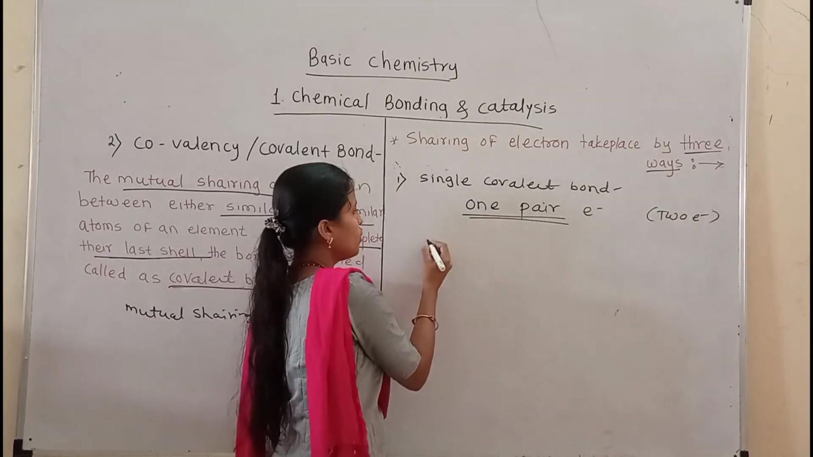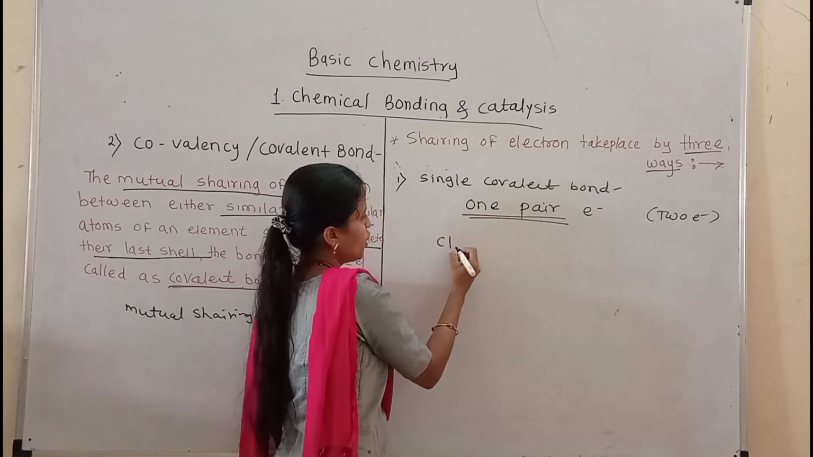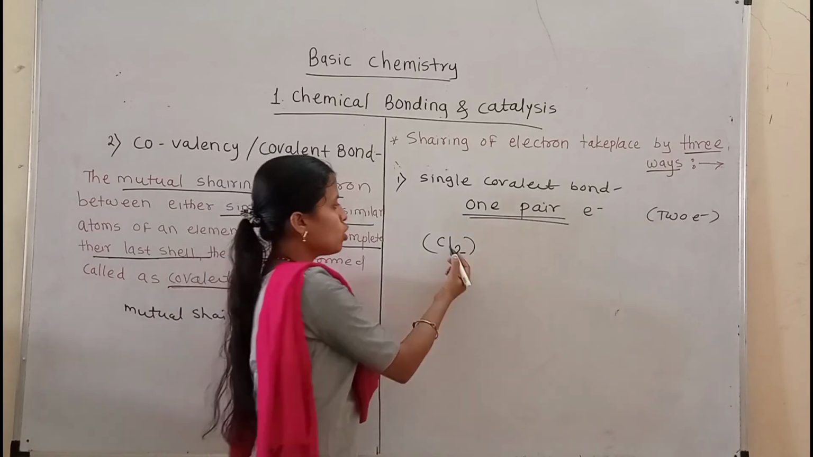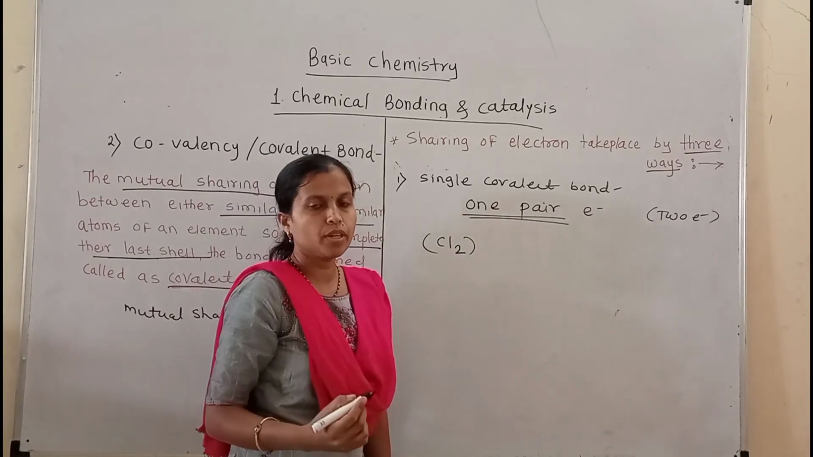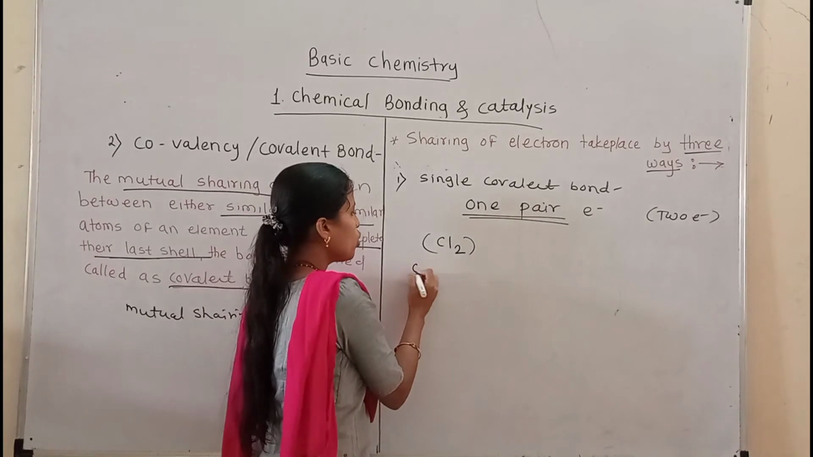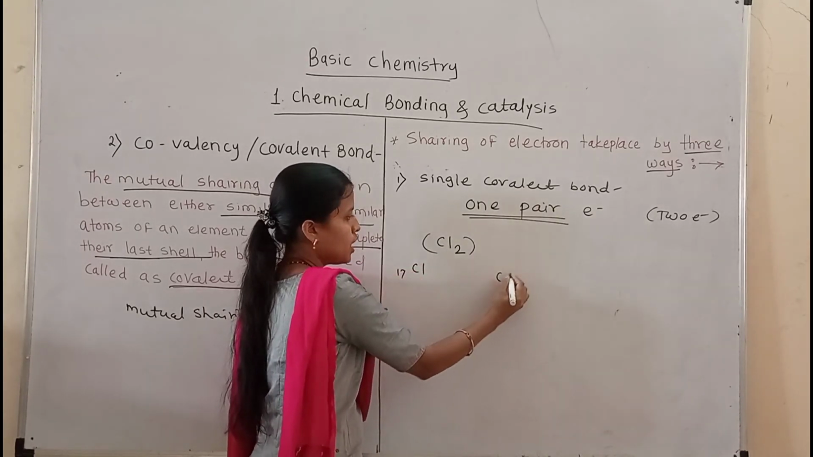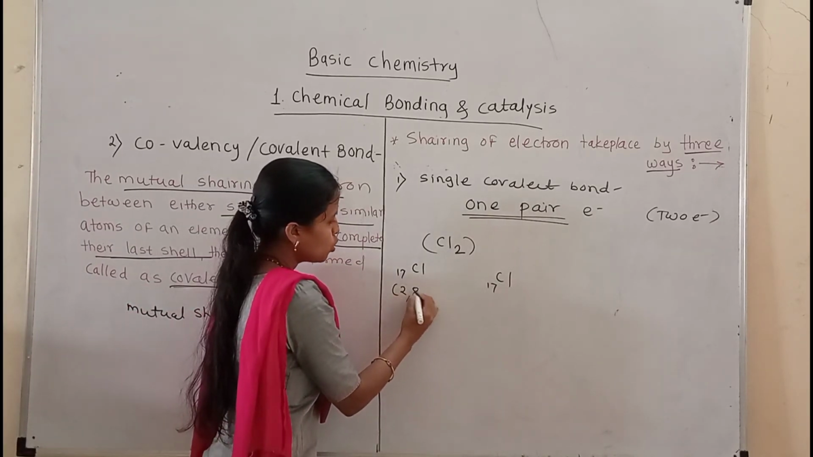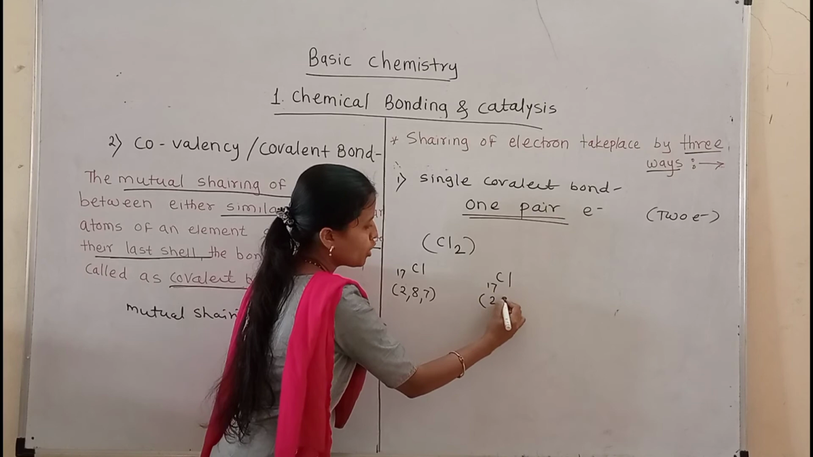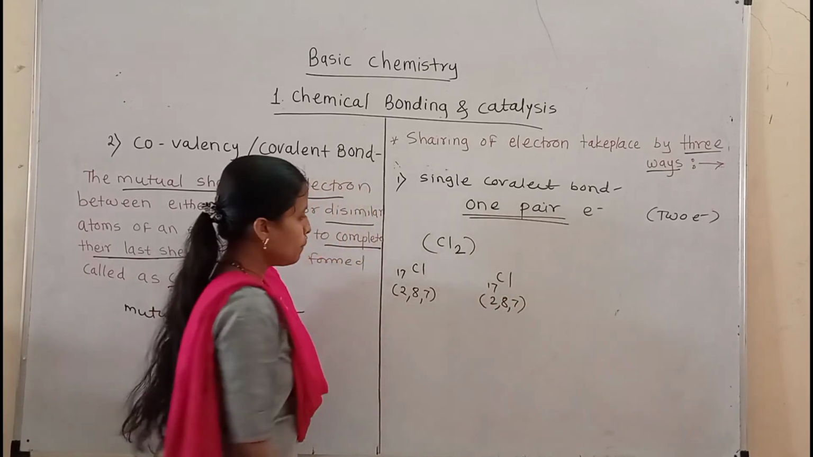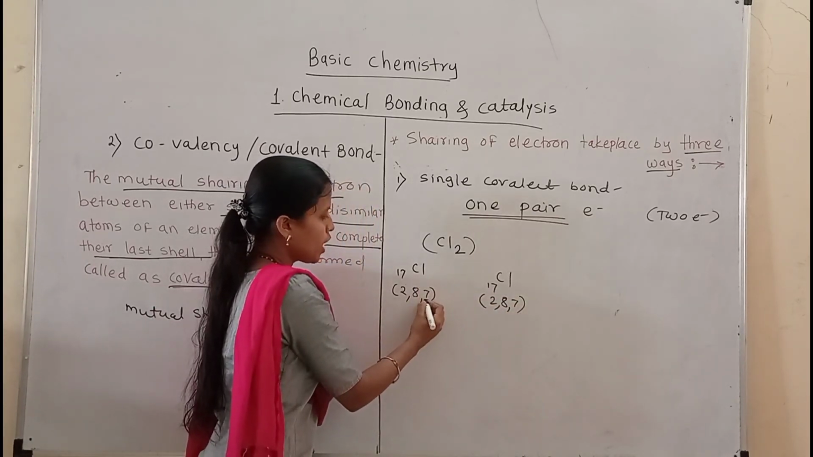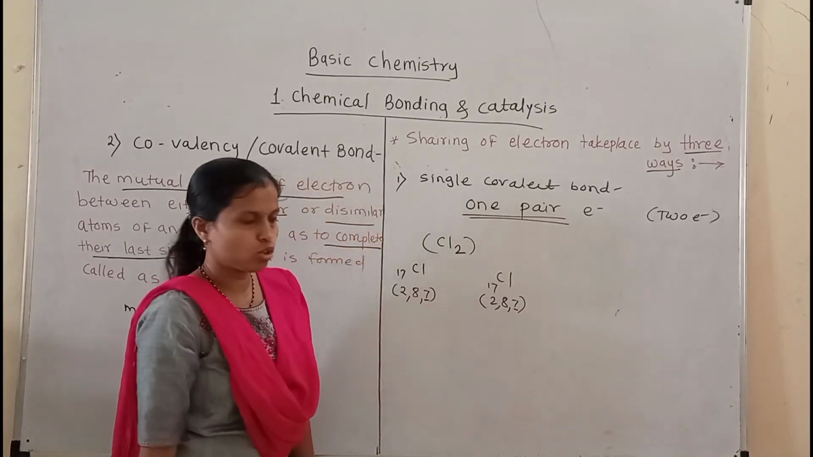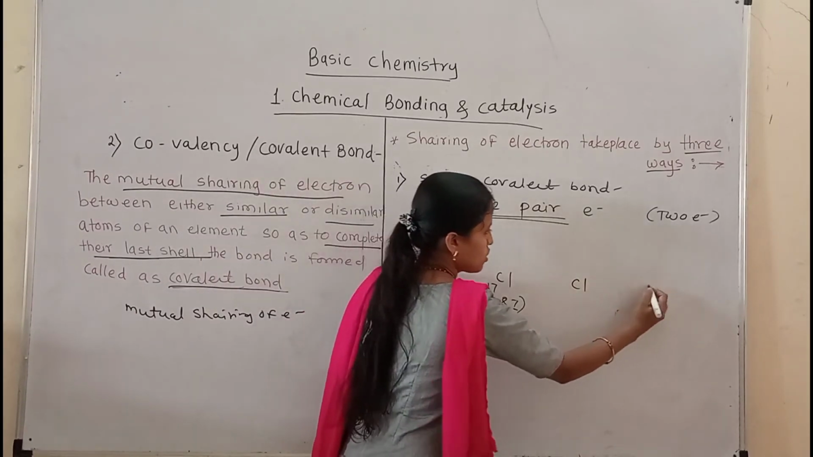For example, take the chlorine molecule, Cl2. Its molecular formula is Cl2, so it is a diatomic molecule. One chlorine atom has atomic number 17, and the other chlorine also has atomic number 17, so the electronic configuration is 2, 8, 7 for each. The outermost shell of each chlorine atom contains 7 electrons, so we write these valence electrons.